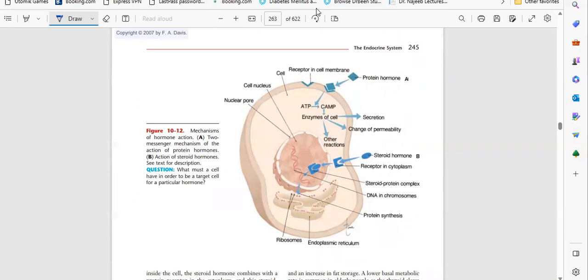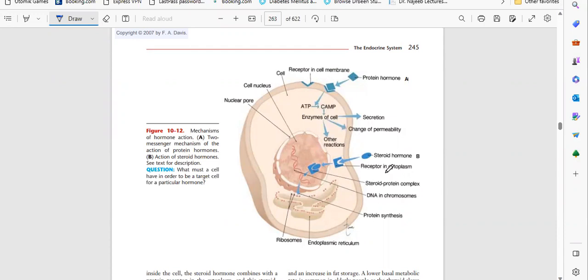Inside the cell, the second messenger is there, which will get the hormone, and it will enter into the DNA for further function. You can see here, this is the mechanism. The protein hormone binds to the receptor of the cell membrane, it brings enzyme changes, and the function of the hormone will be seen here.